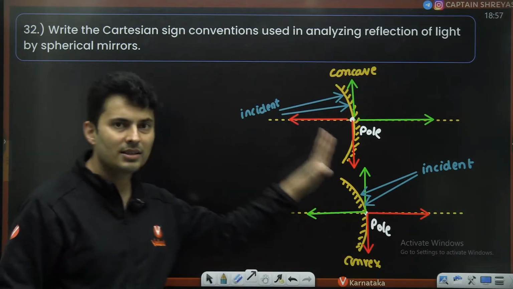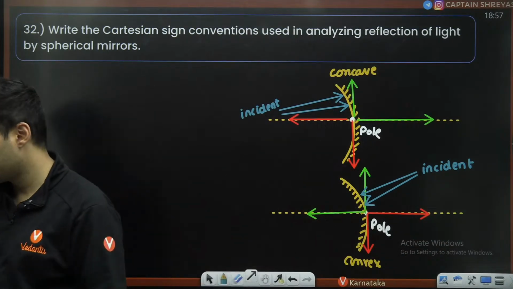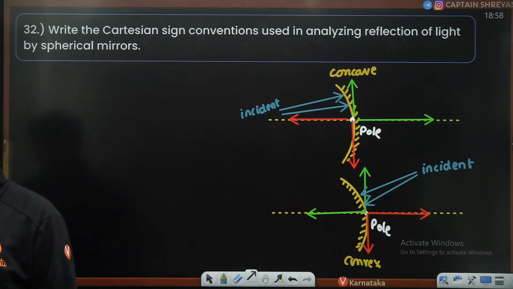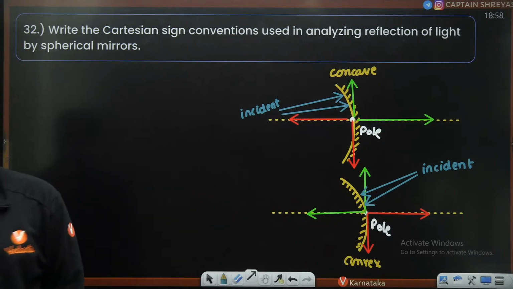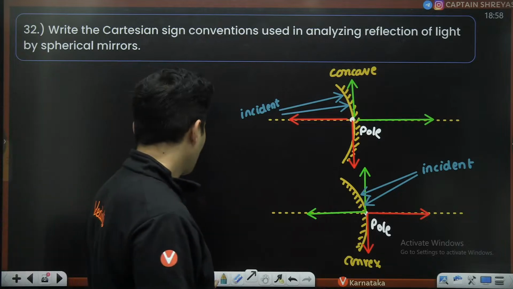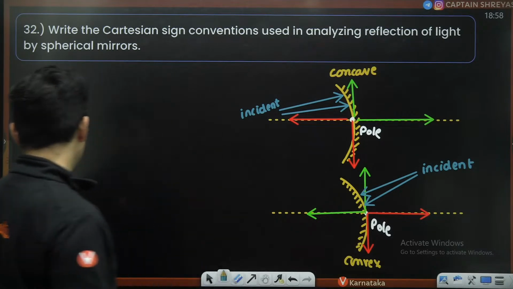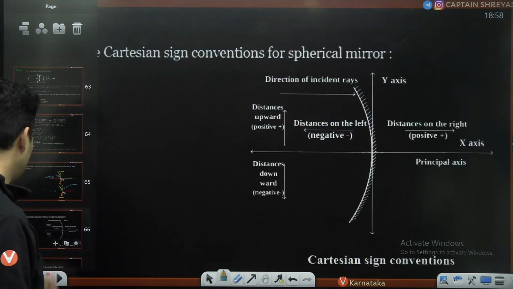So this is the sign convention, my dear students. Please mention this properly. Okay, everyone, clear? So mention this. If you want, you can give an example also. They have done the same thing, guys.